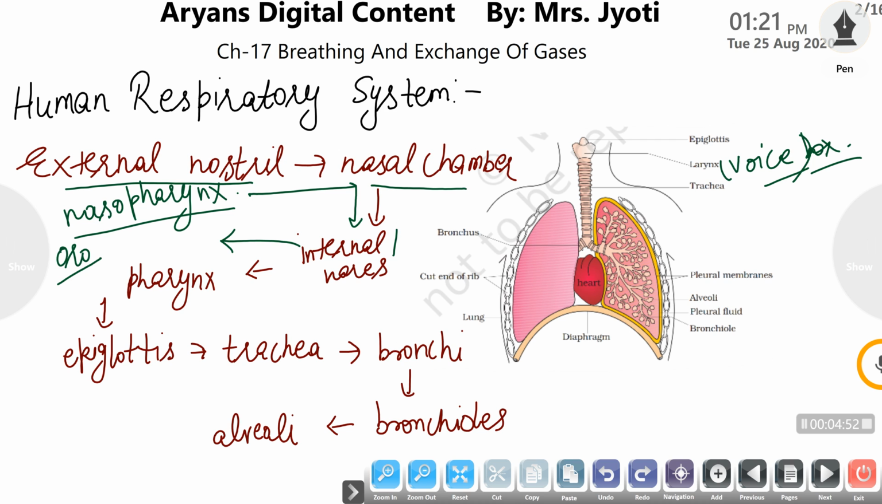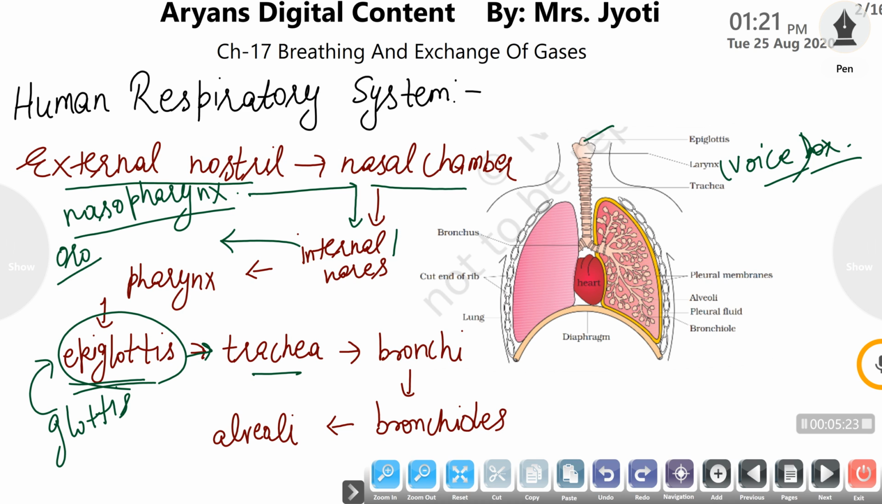The pharynx leads into the trachea through an opening that is termed the glottis, and the covering of the glottis is termed the epiglottis. The epiglottis is a membranous flap which covers the windpipe or food pipe as required. The windpipe remains always open, but during swallowing of food the epiglottis covers the windpipe, that is our trachea. So the pharynx, with the help of the epiglottis, opens into the trachea.